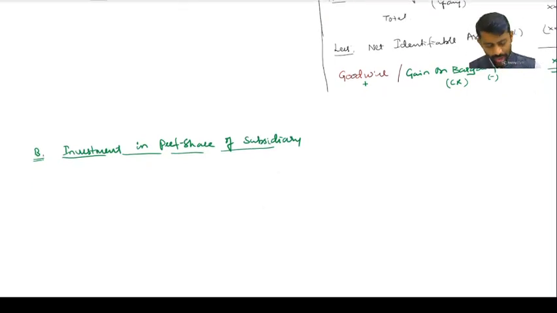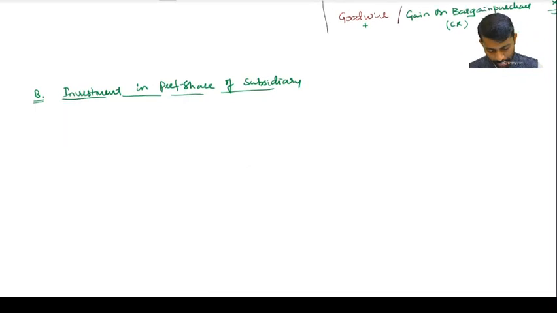Correct? So here there is no root of asset, root liability and all. So here normally one root only. Usually it will be my difference.